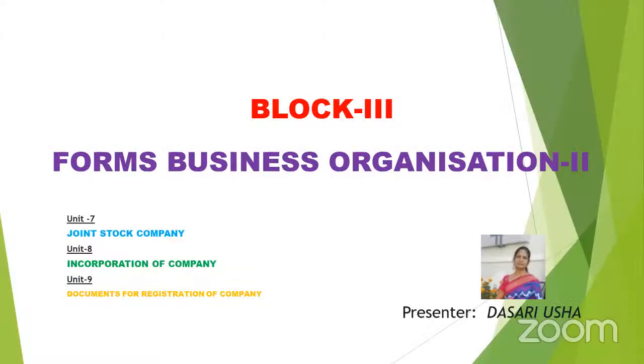Today we are going to discuss block number 3. I'm going to share the screen here. These are the concepts that we are going to discuss. In this block number 3, unit number 7, we are going to discuss the joint stock company meaning and how it can be incorporated, and the documents for the registration of the company.